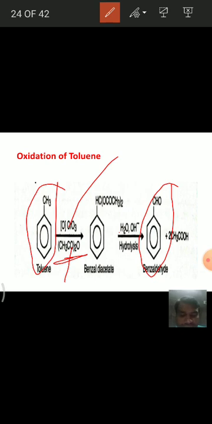And here, when toluene is oxidized in the presence of chromium trioxide with this acetic anhydride, some diacetate is formed. This is benzal diacetate, which upon hydrolysis gives benzaldehyde. This is the reaction from methylbenzene, or toluene, to benzaldehyde. When toluene is oxidized, it forms benzaldehyde.